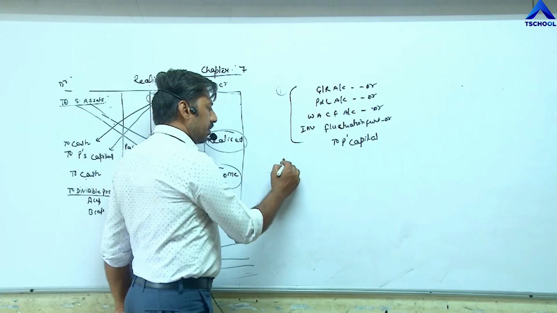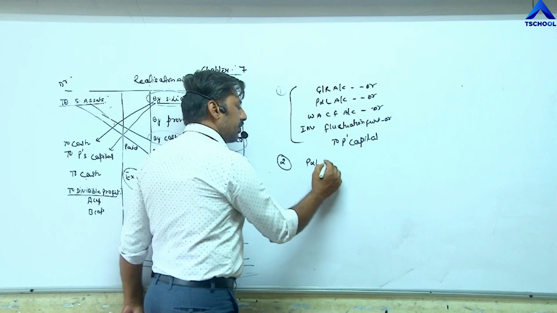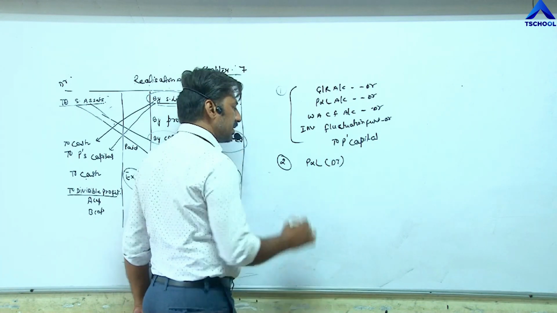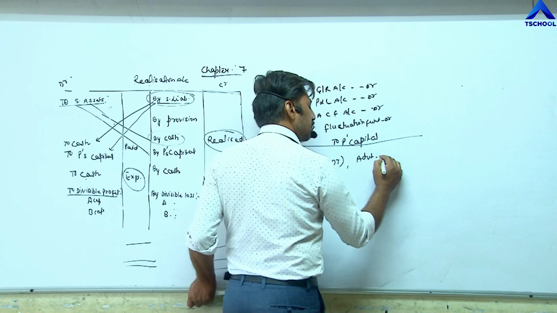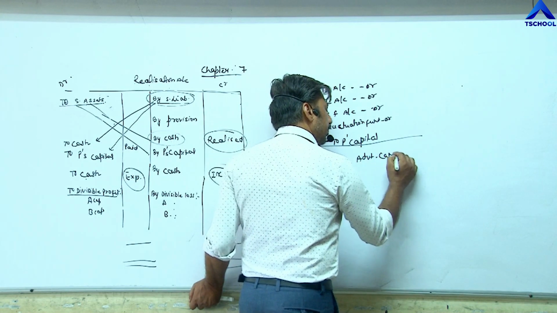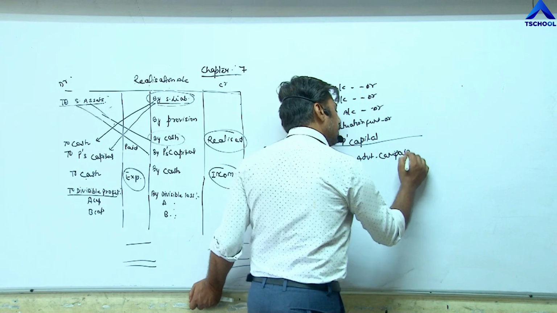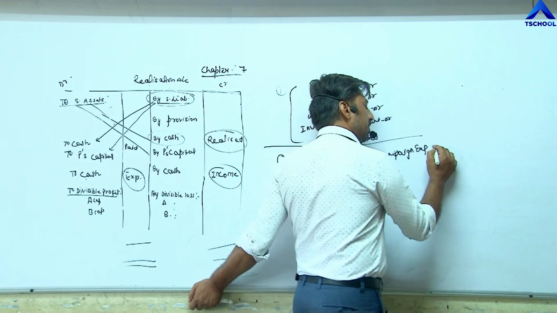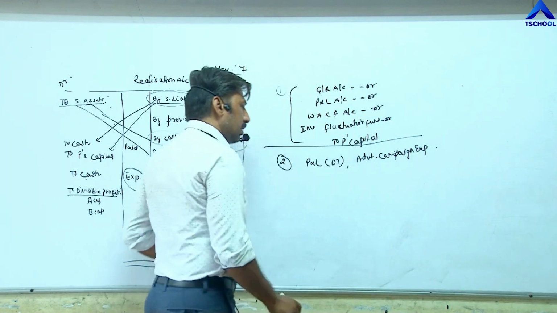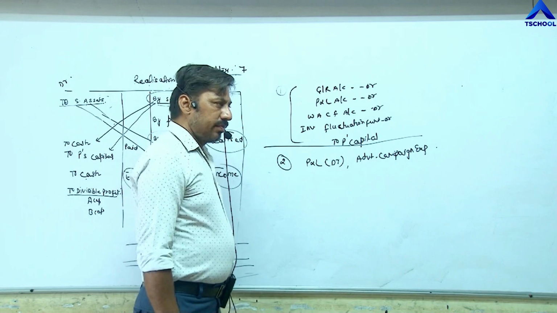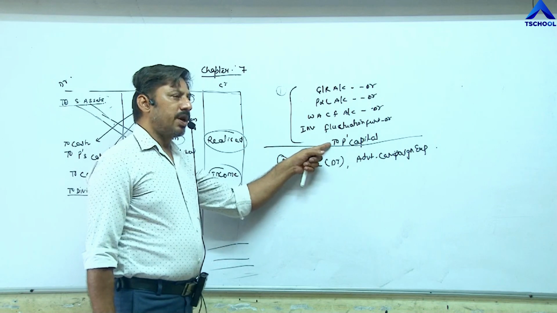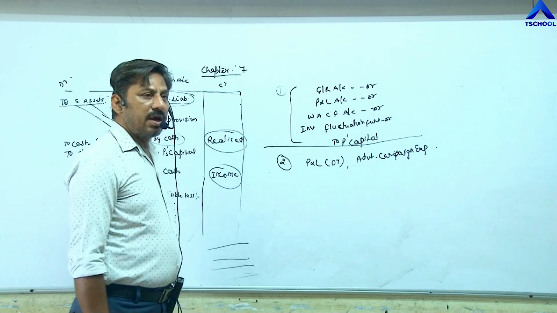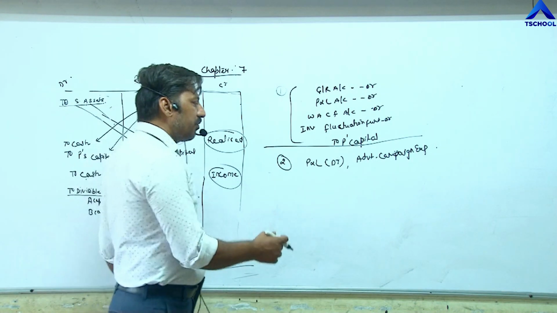Beside this, if P&L debit balance is given, or advertisement campaign expenditure is given, then these are called accumulated loss. These items will also be distributed among partners. As a result, their capital reduces. That's why their name will be debited.